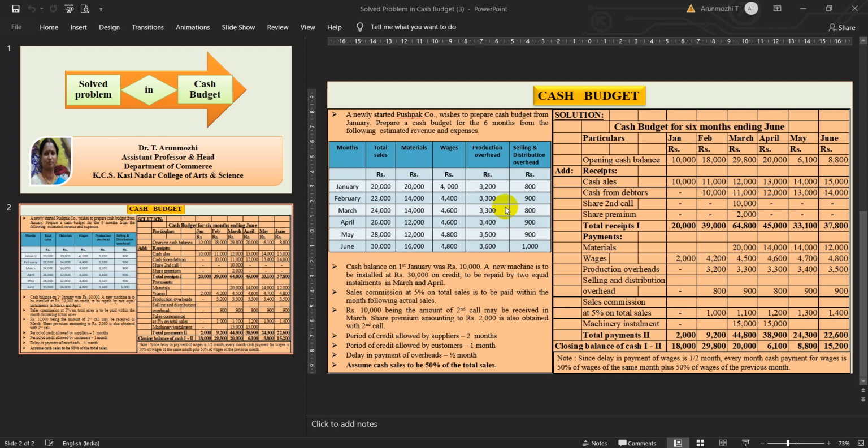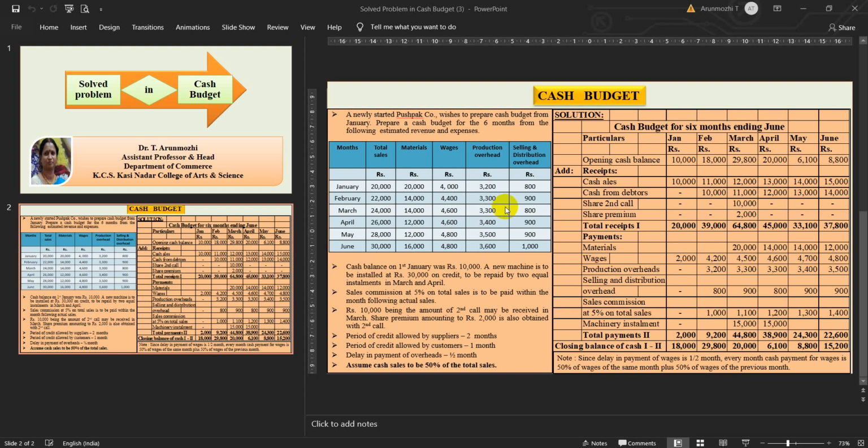Next, in the month of February, the amount comes to 4,400. From the previous month, January, we have taken 2,000, and 2,200 for the month of February. So that comes to 4,200 total. Next, for the month of March, it is given as 4,600. So from the previous month we take 2,200 and from the current month we take 2,300. So totally it comes to 4,500.